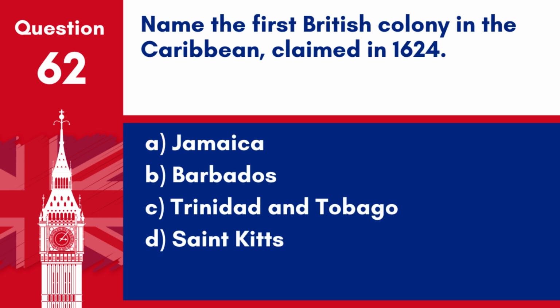Question 62. Name the first British colony in the Caribbean, claimed in 1624. A. Jamaica. B. Barbados. C. Trinidad and Tobago. D. St. Kitts. Answer D. St. Kitts. St. Kitts was the first British colony in the Caribbean, claimed in 1624.